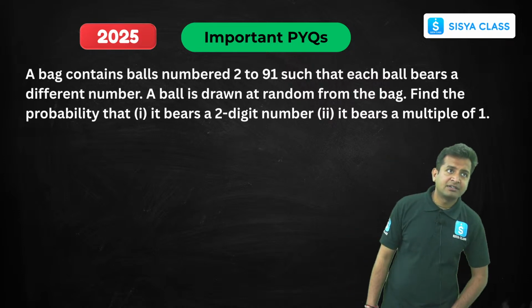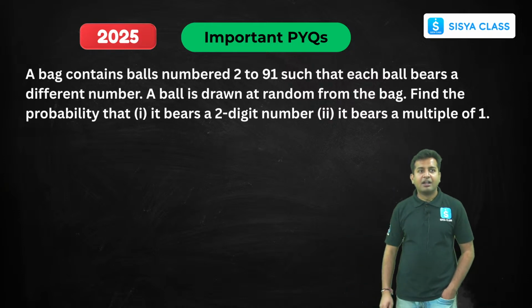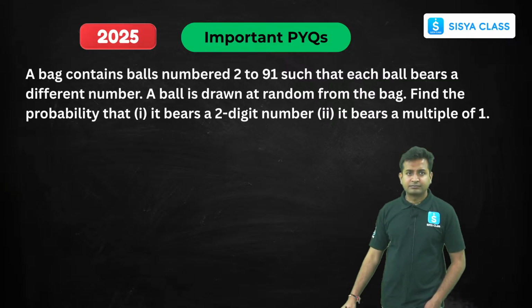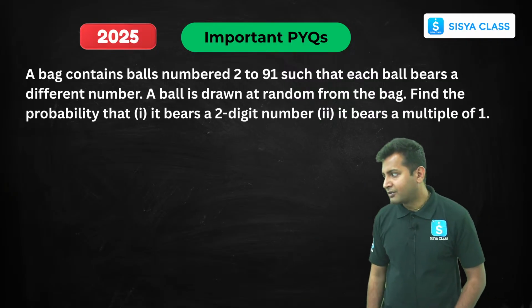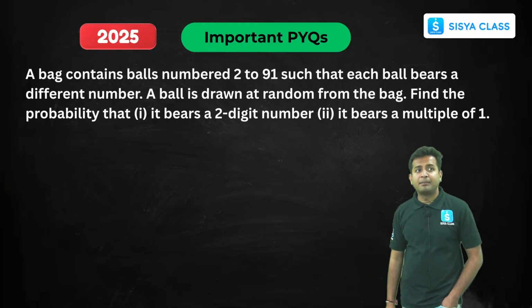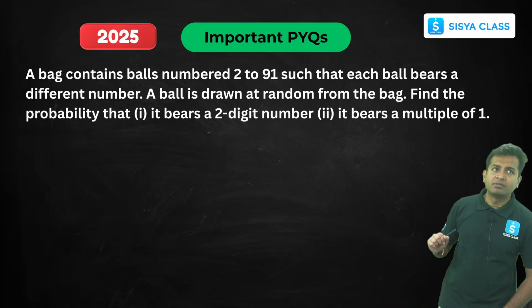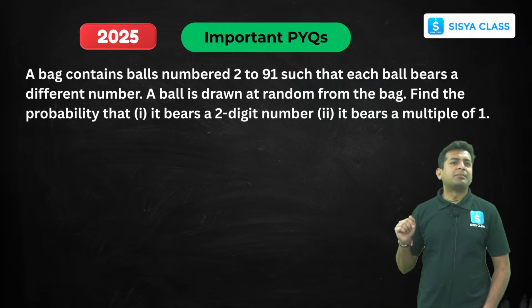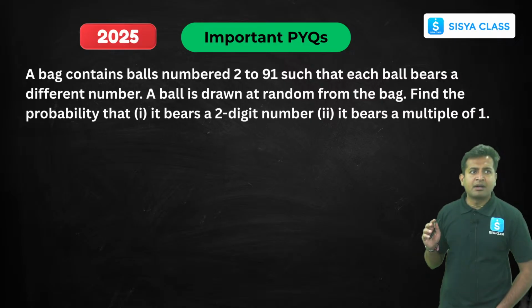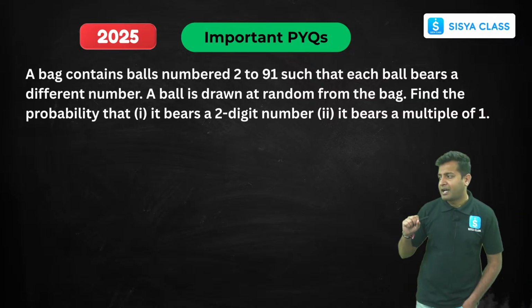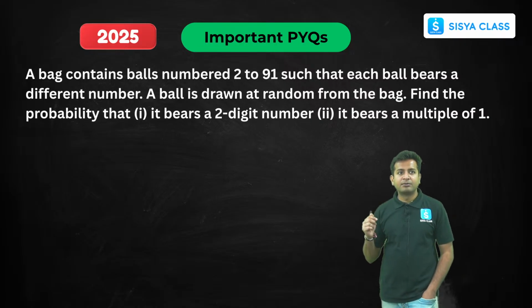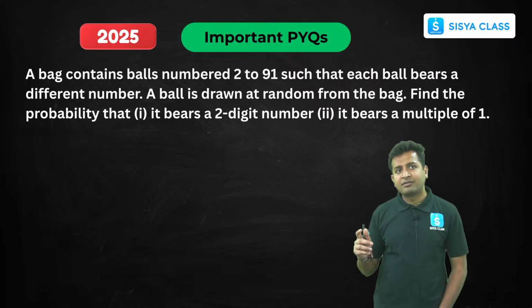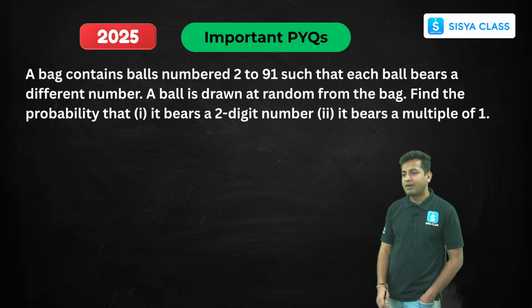Okay, now this question again, it was asked last year. So just read the question. The question says a bag contains balls numbered from 2 to 91 such that each ball bears a different number. A ball is randomly drawn out of the bag. Find the probability that it bears a 2-digit number, and next one, that it bears a multiple of 1. Clear?